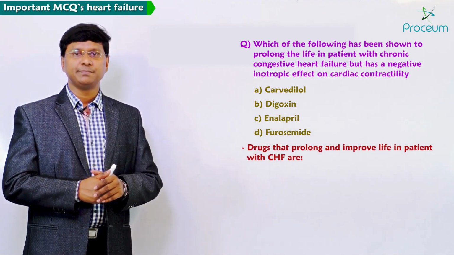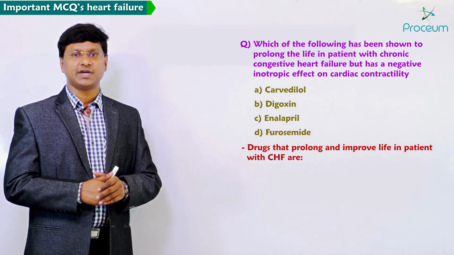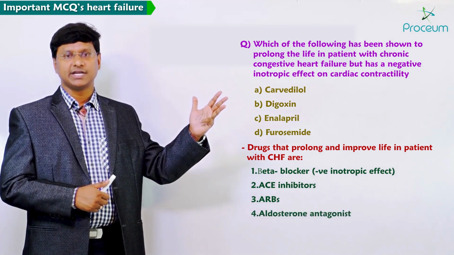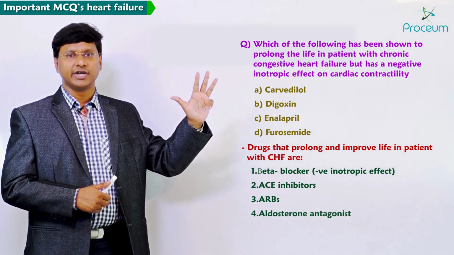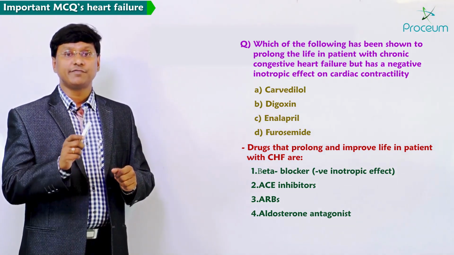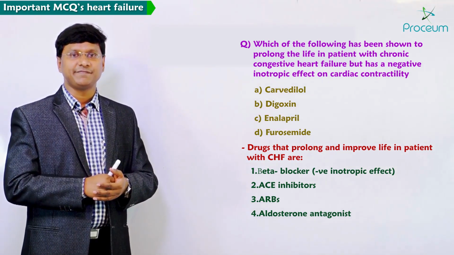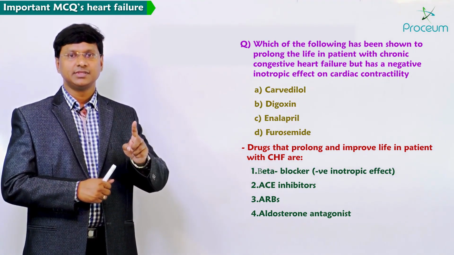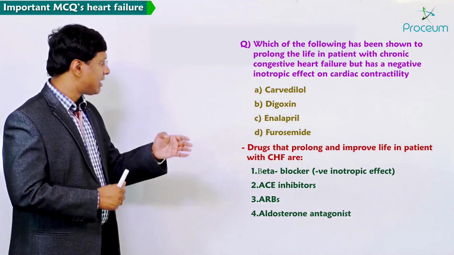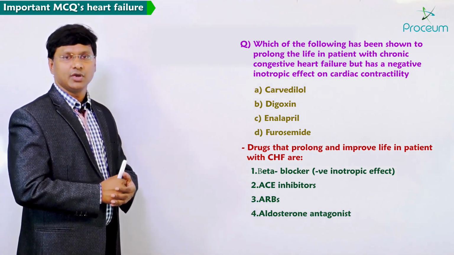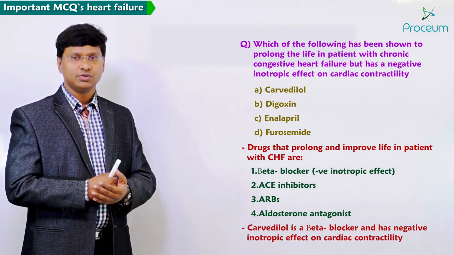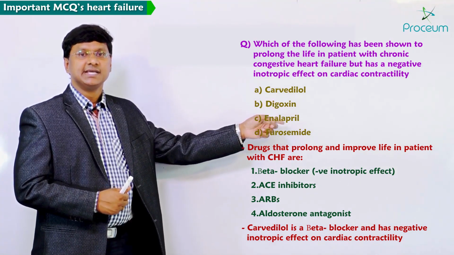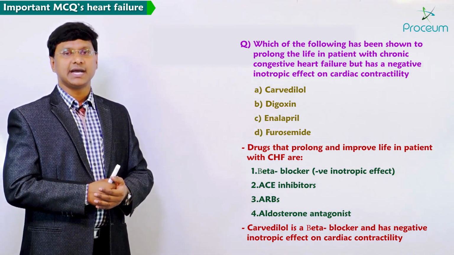Now what are the drugs which will improve or prolong the life in a patient with congestive heart failure? Beta blockers, ACE inhibitors, ARBs and aldosterone antagonists. And among these four drugs, which one has a negative inotropic effect? It is the beta blockers. Now among all these four options, you take carvedilol. Carvedilol is a beta blocker. So it will prolong the life of a patient in congestive heart failure and it has a negative inotropic effect on cardiac contractility.